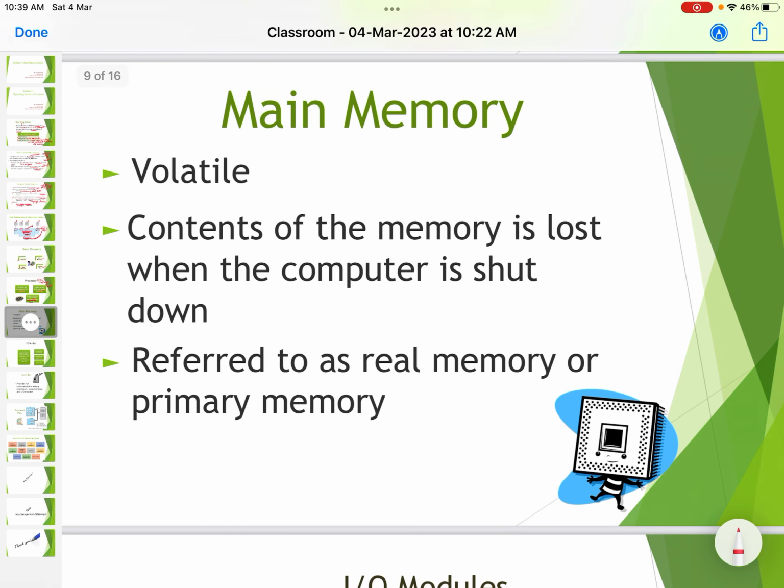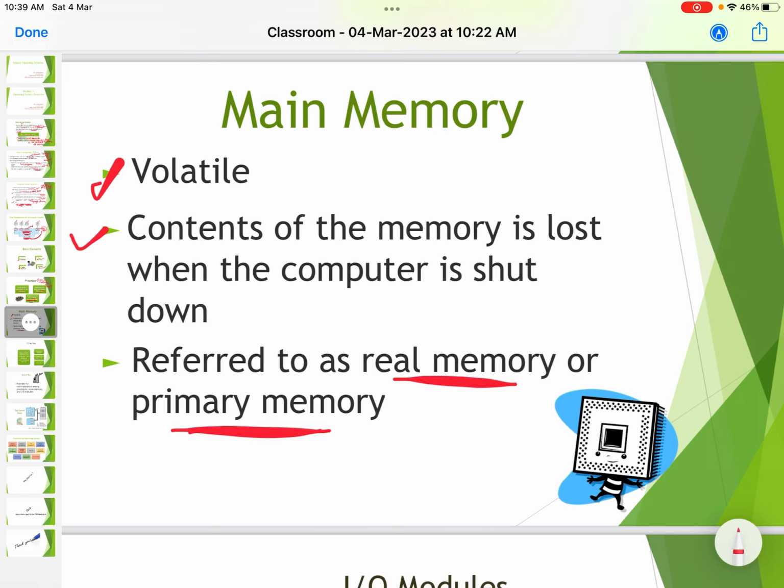Main memory is volatile. Contents of the main memory are lost when the computer is shut down. So when you shut down the computer, the main memory contents are erased. Referred to as the real memory or the primary memory.